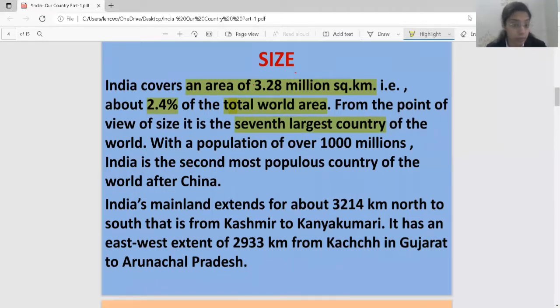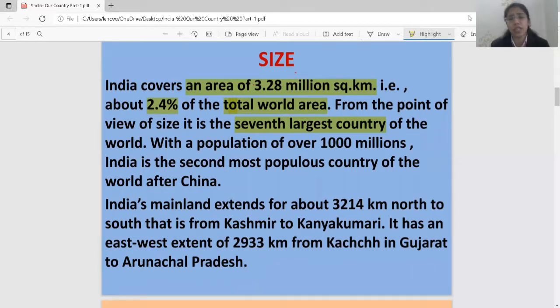First is Russia. India is, underline, the seventh largest country of the world, because ma'am is going to ask you these questions. What is the total geographical area? It is 3.28 million square kilometers. How much of the total world area in percentage are we covering? 2.4. India is the dash largest country, the seventh largest country of the world. Which is the first one? Russia. The largest country is Russia.